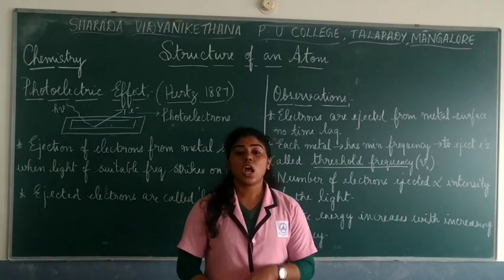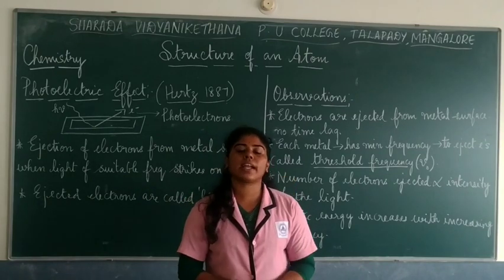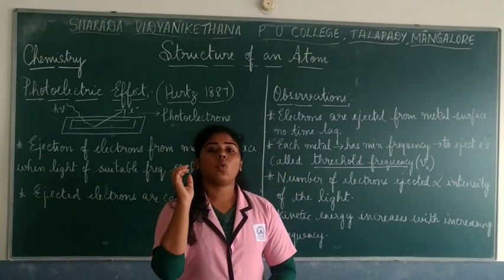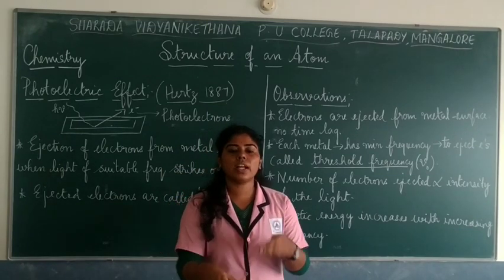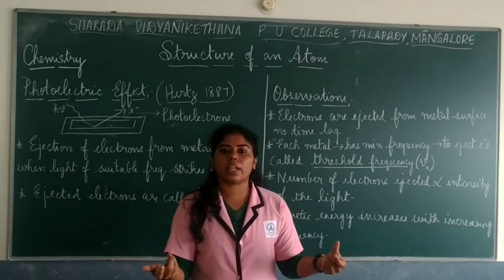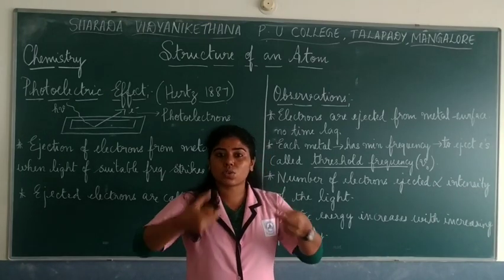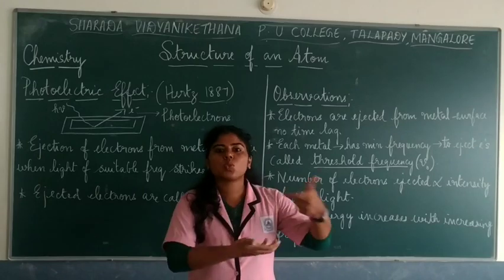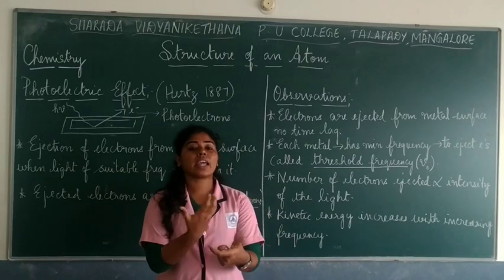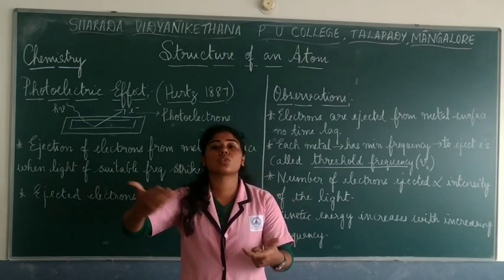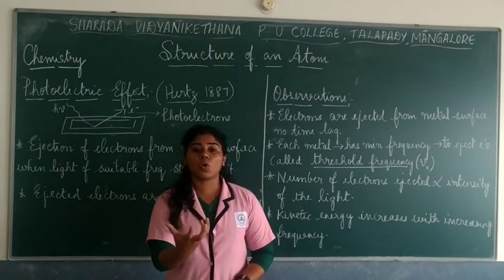So that's the expression. How do we conclude that an electromagnetic radiation is made up of particles? When you supply temperature to a solid, the particles in the solid start vibrating. As you keep on increasing the temperature, they start vibrating more and more. This vibrational energy is being given out as radiation, or you see the glow. I gave you an example of the iron rod, where it starts glowing with different colors. So this emitted radiation is shown up as a glow of different colors.